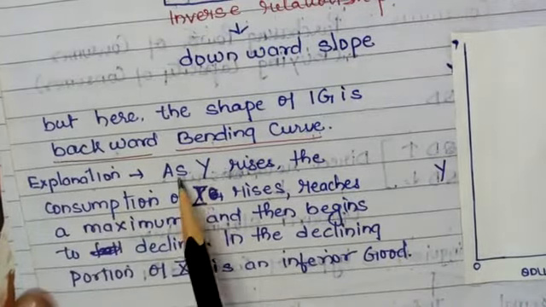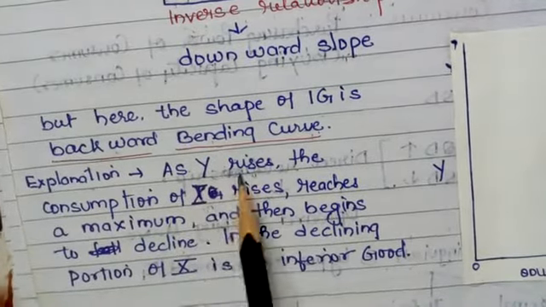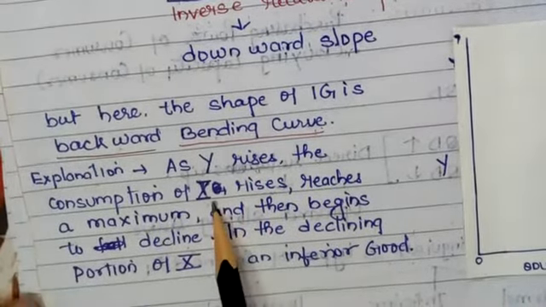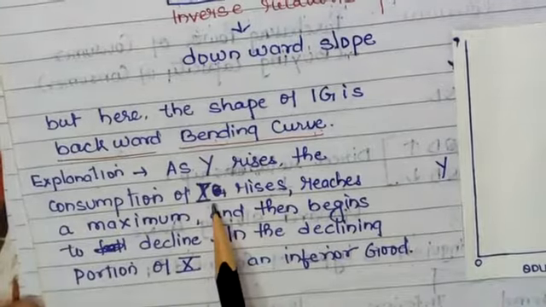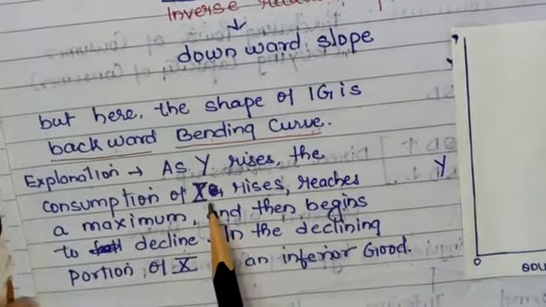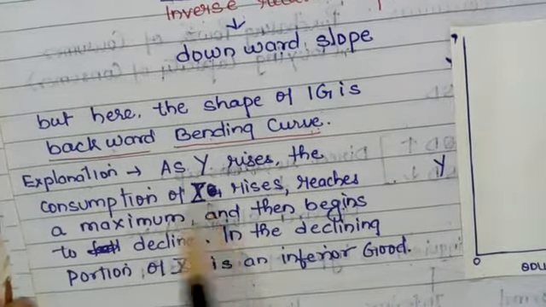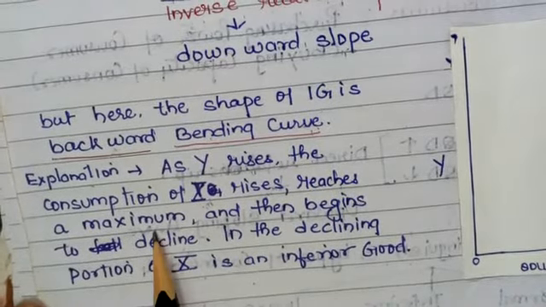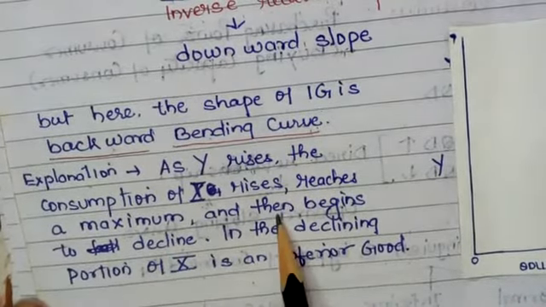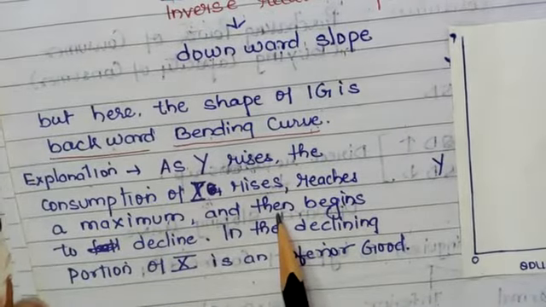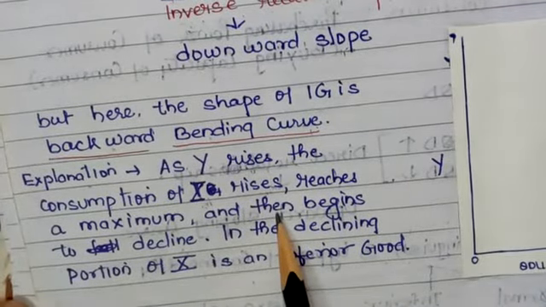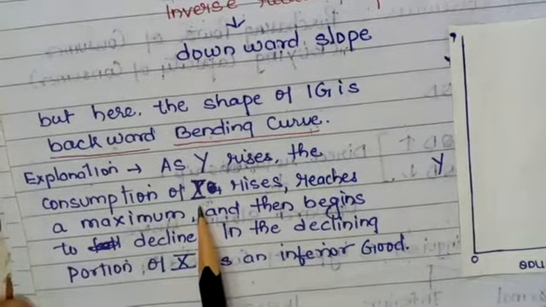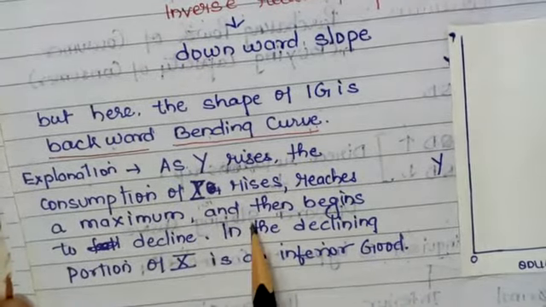Explanation is here. As income increases, the consumption of X, meaning superior quality good, rises and reaches the maximum, because consumers are going to consume superior quality goods. But when the income of a consumer declines, the consumption of superior quality goods also declines.